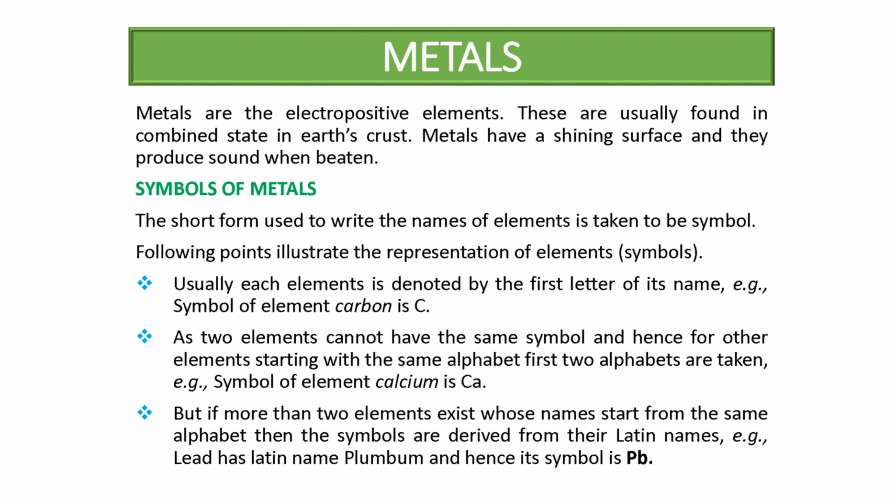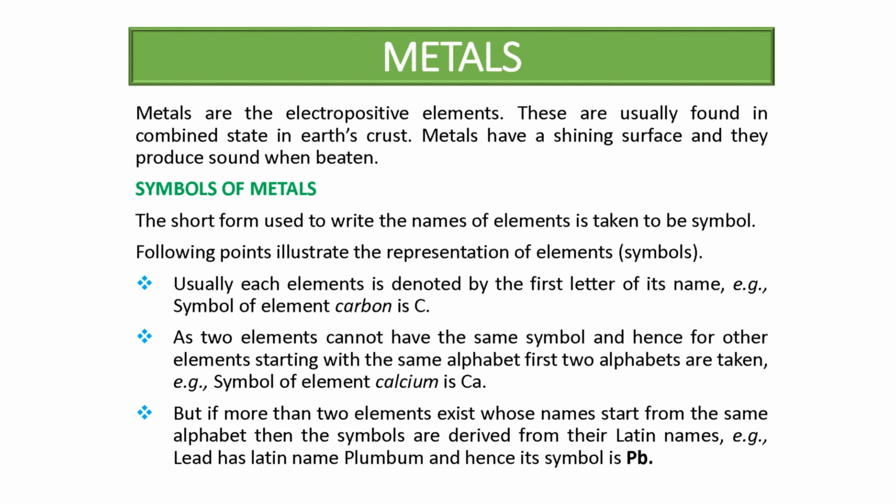Then symbols of metals. Symbol is the short form to write the names of any element. So we can write the name of an element by symbol. These are the following points. Usually each element is denoted by the first letter of its name. Example, the symbol of element carbon is C. So when we write the symbol of any element, it is the first letter of its name, like carbon. So the symbol of carbon is C.